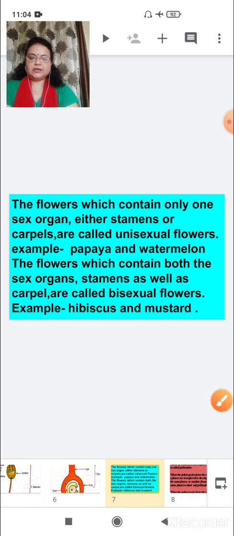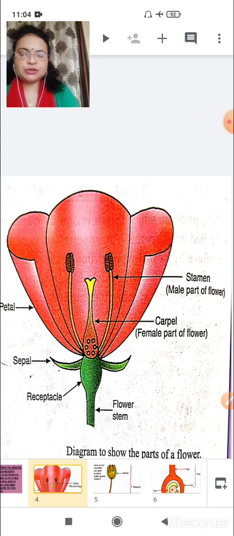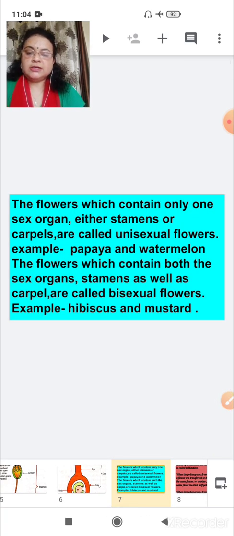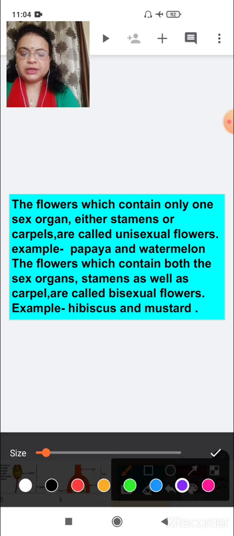Now see children, when I showed you this picture of a flower, I showed stamen and carpel, meaning the male part of a flower and the female part of a flower, together in one flower. Understood? But it does not happen in all flowers. All flowers do not contain male and female parts together. So there is a difference. Let us first see what the difference is.